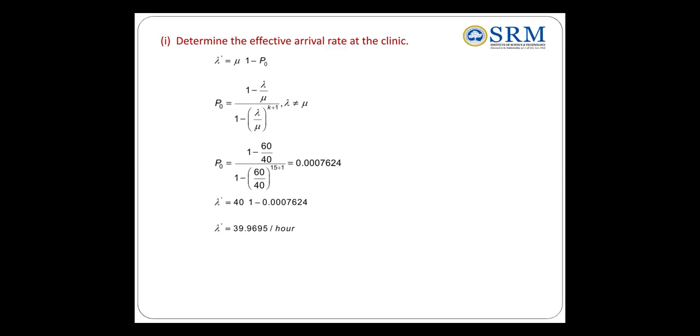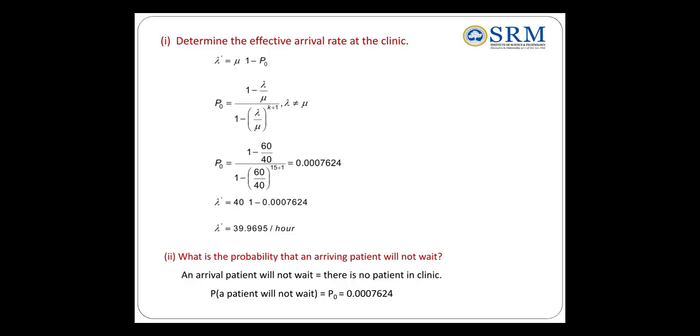And what is the next question? What is the probability that an arriving patient will not wait? So an arriving patient will not wait because there is no customer in this system. So no patient in the clinic. So no patient in the clinic is P naught. So already we know the answer, P naught. So just directly substitute the P naught value.